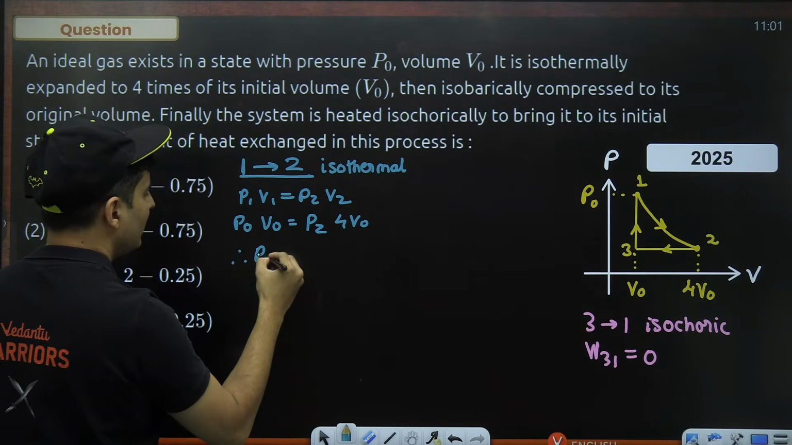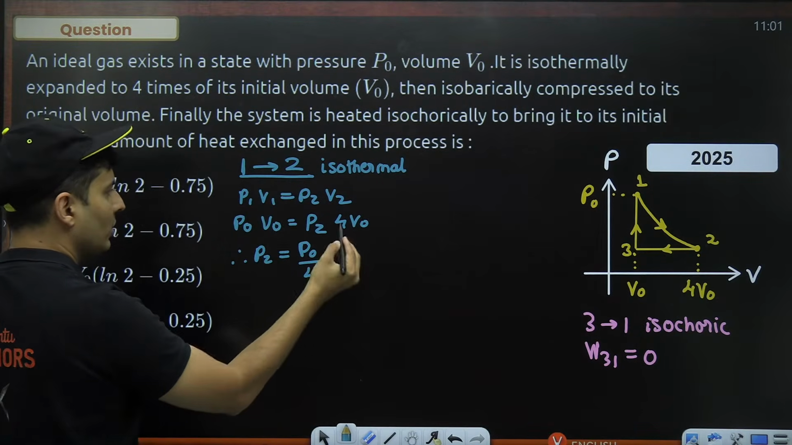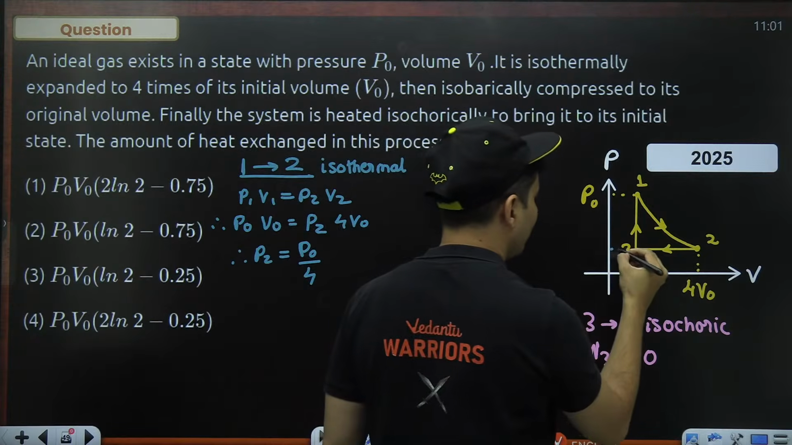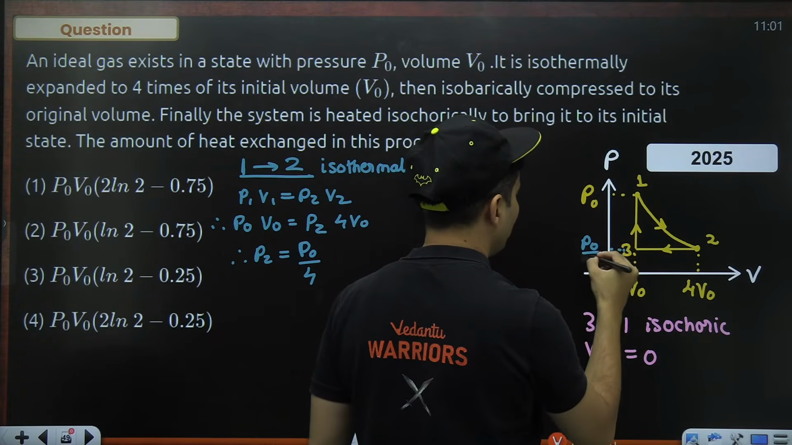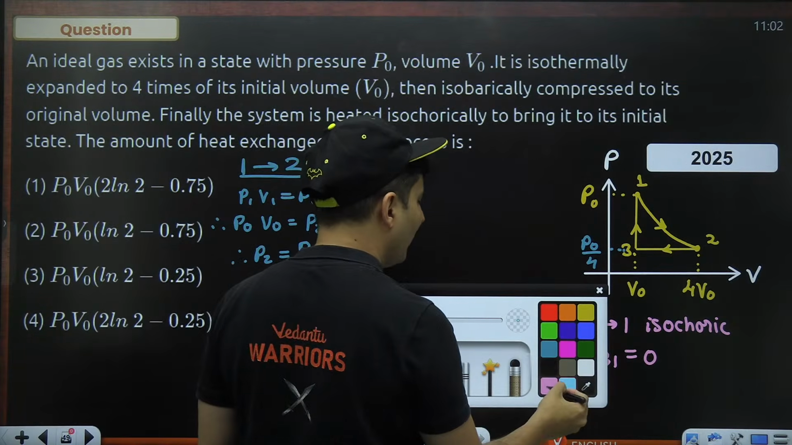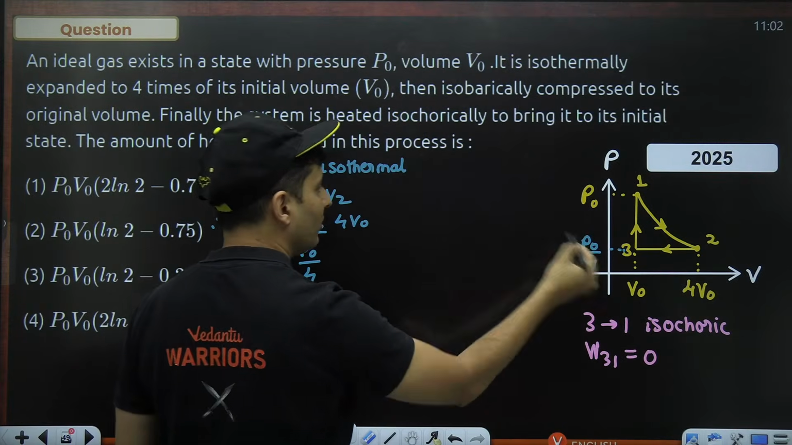So therefore, the final pressure over here is P naught divided by 4. V naught goes, 4 comes below. So the final pressure is P naught divided by 4. Now I think we can easily figure out the work done.